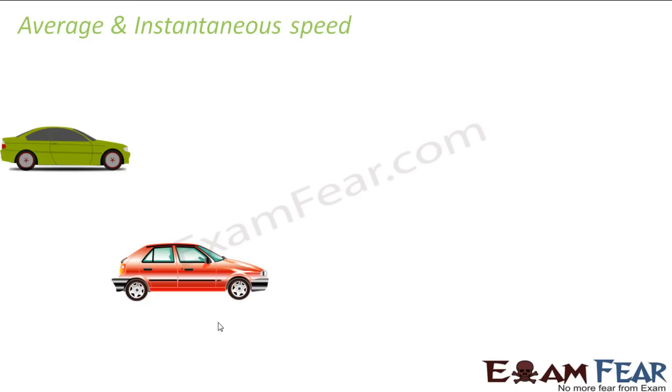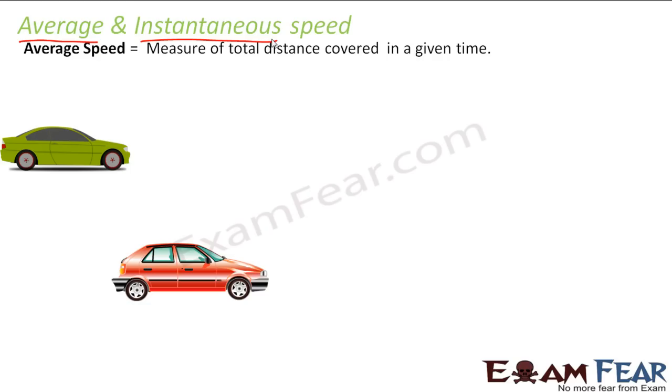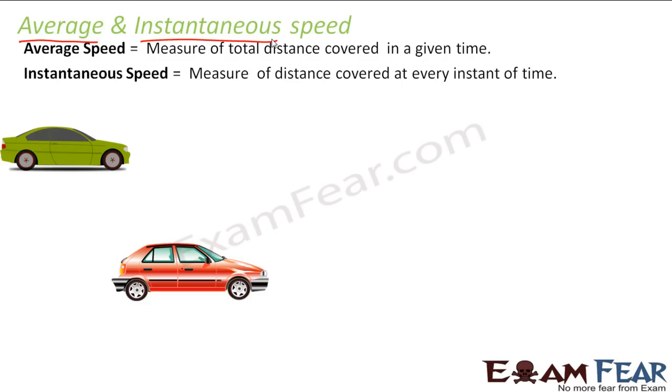So now let us quickly talk about average and instantaneous speed. Now you understand why we need two different terminologies for speed. One is average speed, one is instantaneous speed. Because in case of non-uniform motion, your speed keeps changing with every instant of time, right? So the average speed is the measure of the total distance covered in a given time, and instantaneous speed is the measure of distance covered at every instant of time.